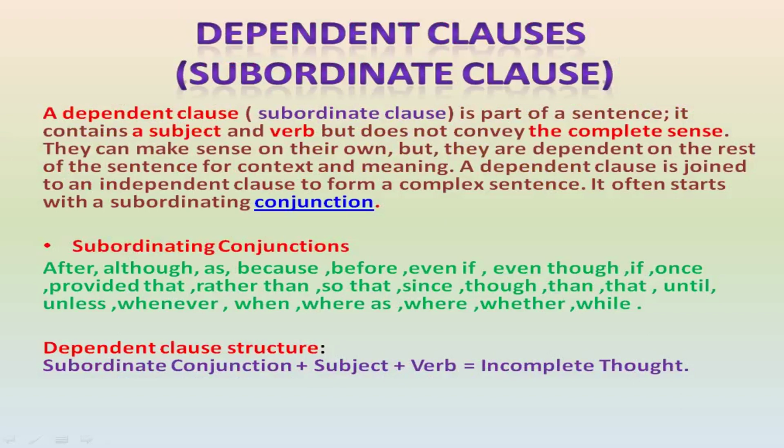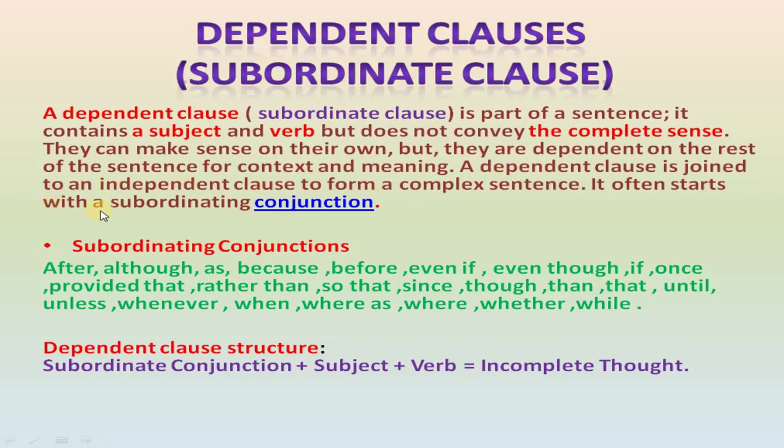Next one is dependent clauses or subordinate clauses. A dependent clause or subordinate clause is a part of a sentence. Mind it, it is a part of the sentence. It contains a subject and verb but does not convey the complete sense. They cannot make sense on their own, but they are dependent on the rest of the sentence for the context and meaning. A dependent clause is joined to an independent clause to form a complex sentence.